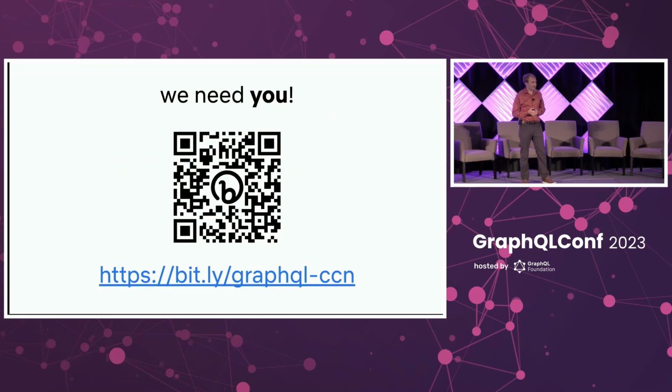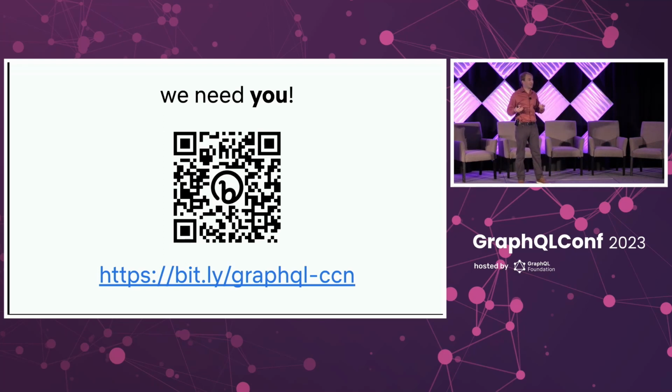And so this is where it comes to you. All this discussion and all this iteration that's been happening over the last couple of years, this happens in the open. There are meetings and discussions. The discussions are mostly in GitHub and some in a Discord channel. And so this link brings you to the Client Controlled Nullability Working Group, a subcommittee of the GraphQL Working Group. And you can find links there to discussions. In GitHub, you can add discussions and things. You can propose something totally different. You can advocate for the interrobang operator. Yes, right? And so come join, because there's two things we really need to move forward.